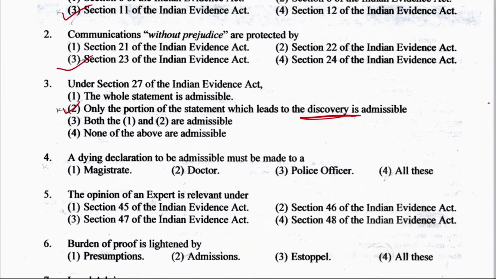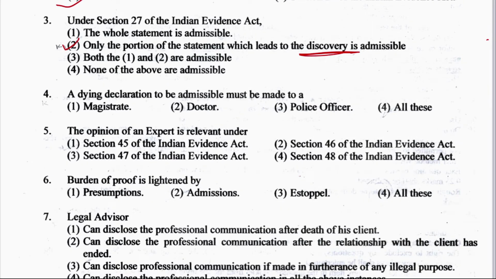Now question number 4. A dying declaration to be admissible must be made to whom? Magistrate, doctor, police officer, or all of the above. The right answer is option number 4, all of these. And where it is mentioned, under Section 32, clause 1 of Indian Evidence Act.